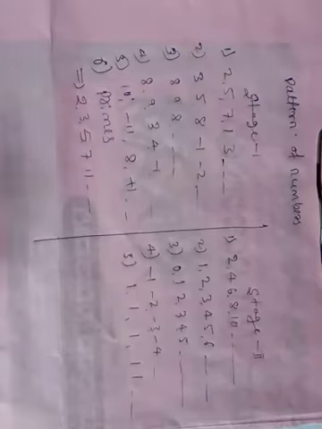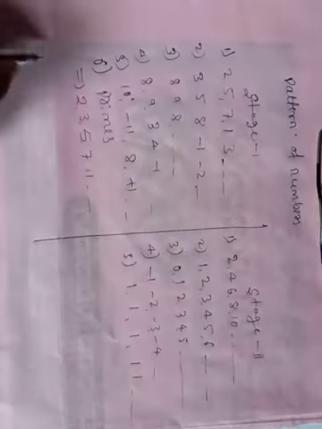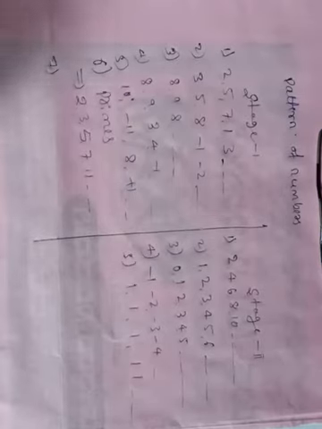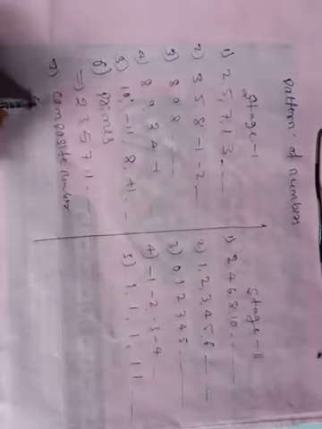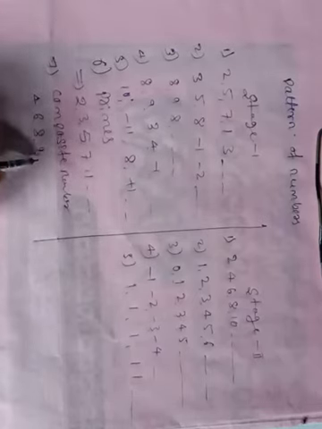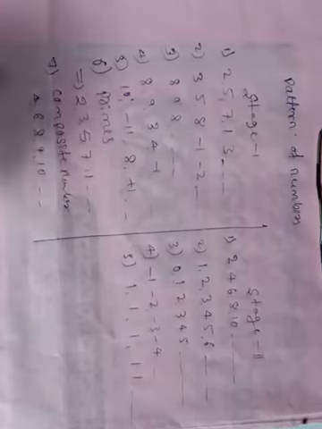You can take any one type of number, no problem. The next one in the first stage, the seventh one, is composite numbers: 4, 6, 8, 9, 10, etc.